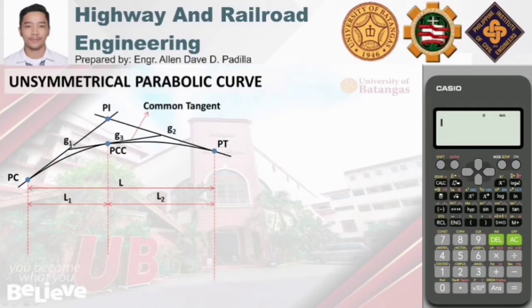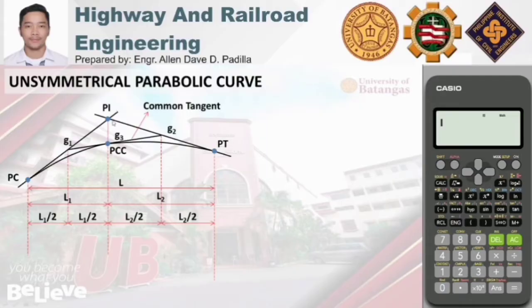And by principle, yung point of intersection, so itong point of intersection na to, that is midway between PC and PCC. So the horizontal distance between PC and this point of intersection is L1 over 2, and the same with the horizontal distance between that point and PCC. And that same principle is applied to the second parabolic curve. So this is L2 over 2, this is L2 over 2 as well.